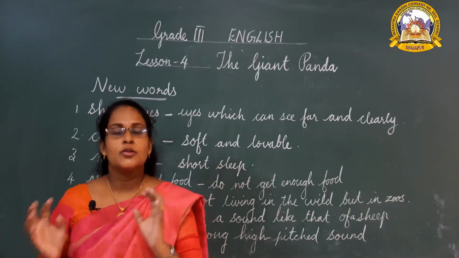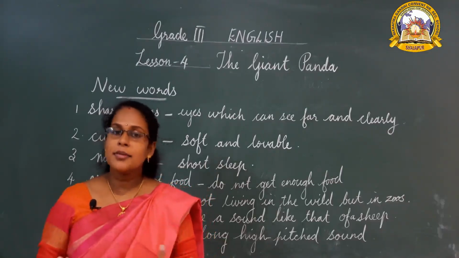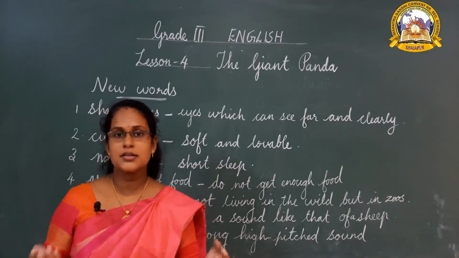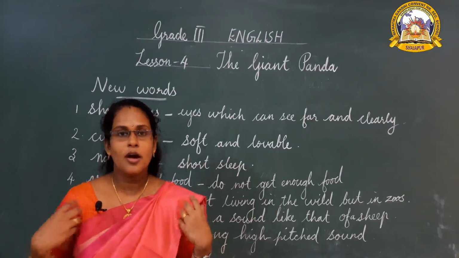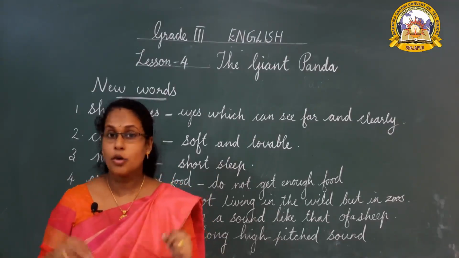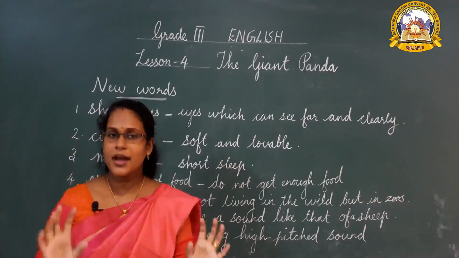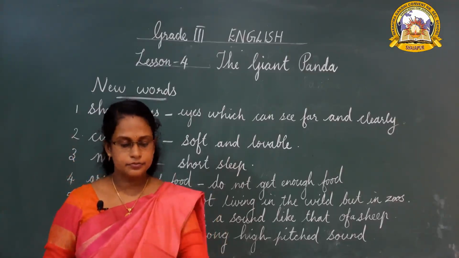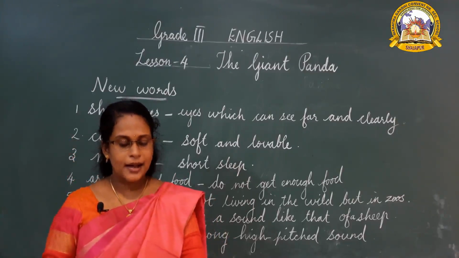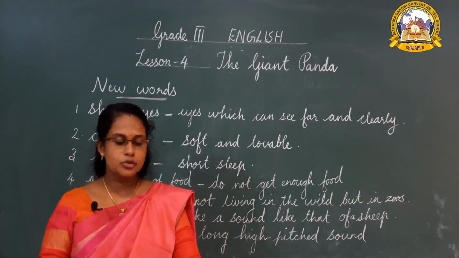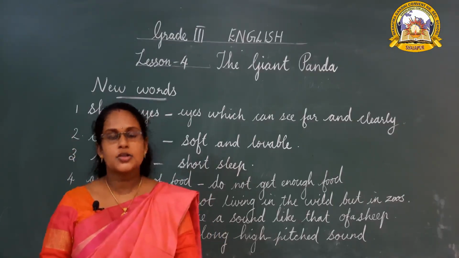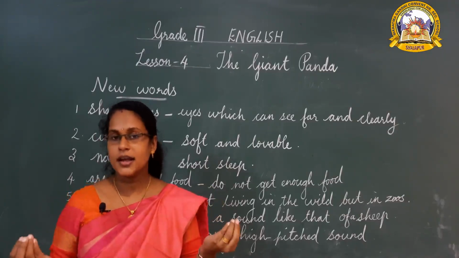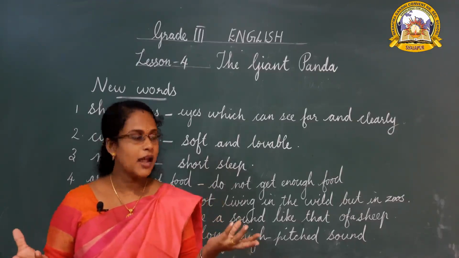Yes or no? There they can live very easily because their body's color is also black and white. So the enemies never find them. Their black and white coloring helps them to hide from enemies, so that they can escape from the enemies.